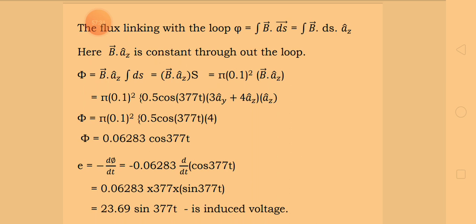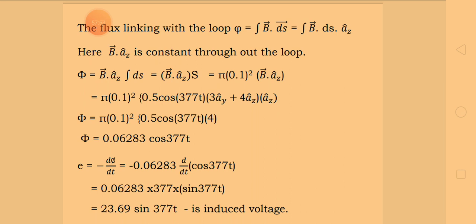Here the dot product of ay dot az is 0. The unit vector multiplications I taught you in one of the previous discussions. So ay cap dot az cap is 0, therefore that term is 0.